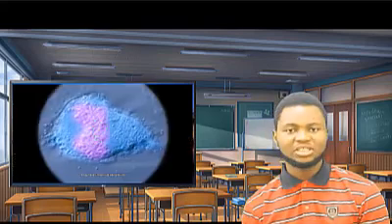The second law is the law of independent assortment of genes. Independent assortment of genes states that genes are inherited independently of others. So if I'm to inherit the gene for tallness, for example, the gene for tallness has nothing to do with the gene for skin color. The gene for skin color has nothing to do with the gene of my blood group. So all genes are inherited independently of others. So gene 1 is inherited independent of gene 2. Gene 2 is inherited independent of gene 3, and it goes that way.